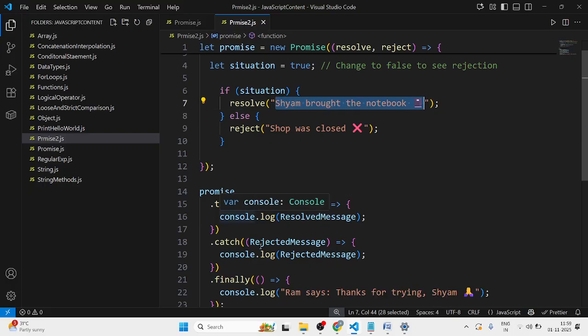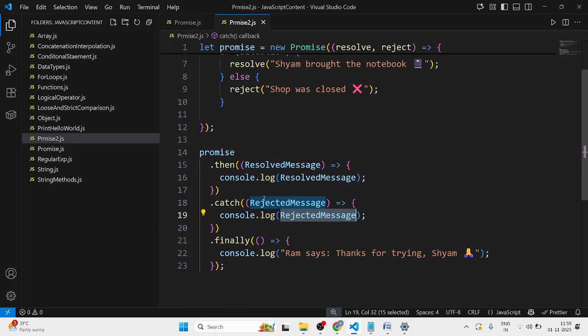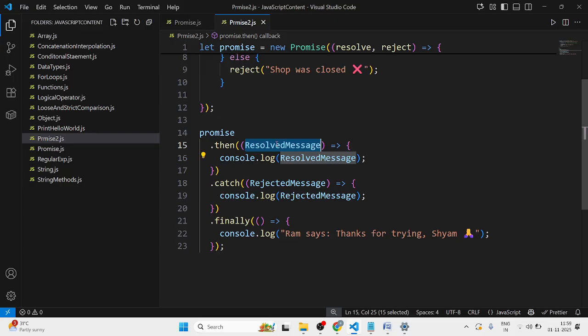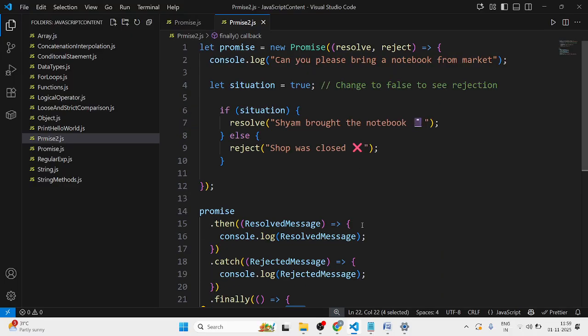If the promise is rejected, I want to print the rejected message, that is, the shop was closed or I forgot the wallet, anything as part of the reject message. So no matter whether the promise is kept or he is not able to keep his promise, the finally block will execute. So Ram says, thanks for trying, at least you have given the effort. Okay, so this is the example.